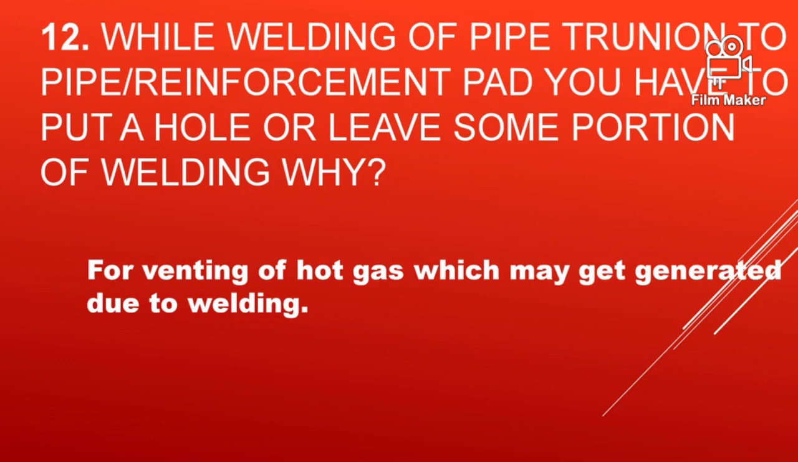While welding a pipe trunnion to a pipe reinforcement pad, you have to put a hole or leave some portion of the welding unwelded. That is for venting of hot gas which may get generated due to welding.